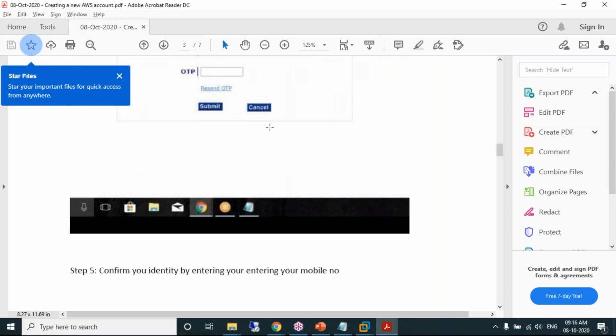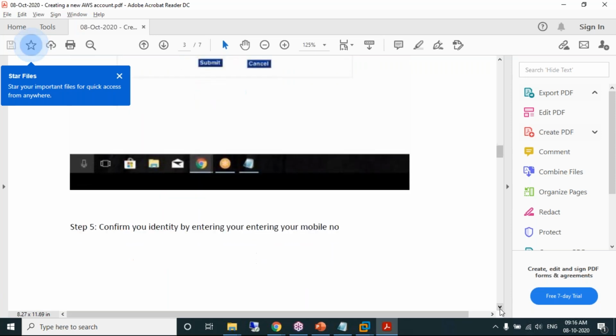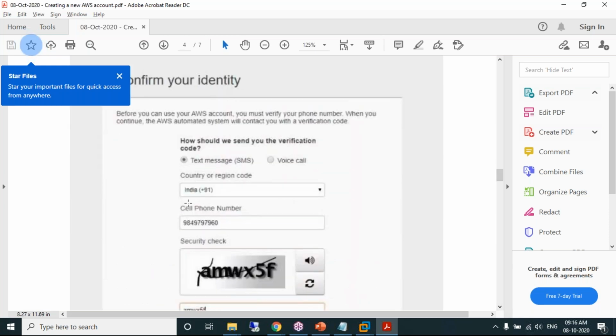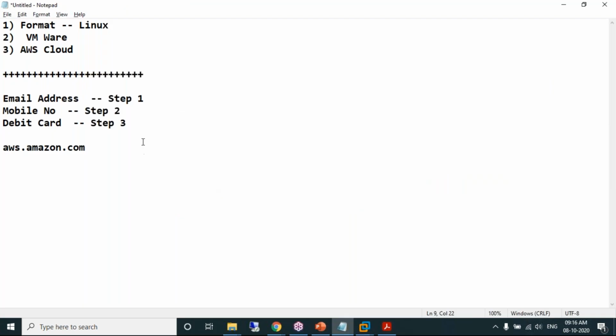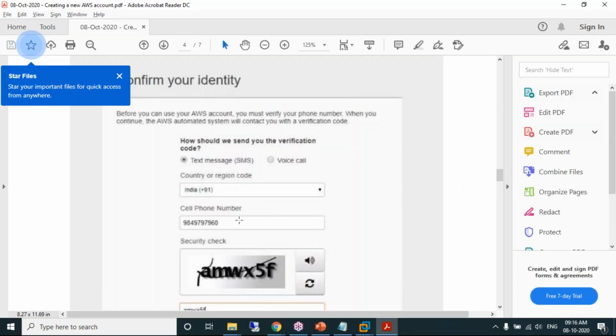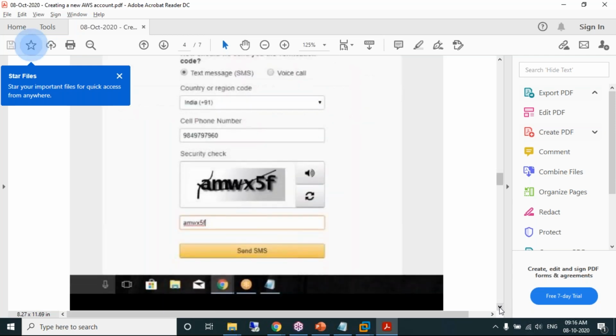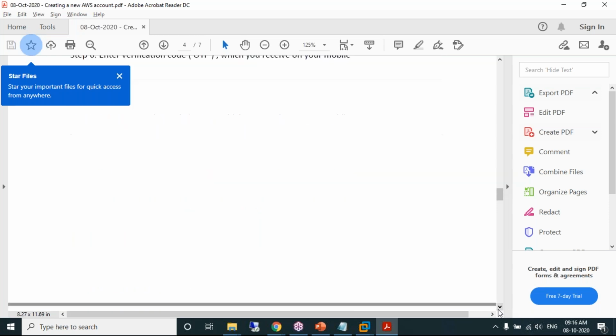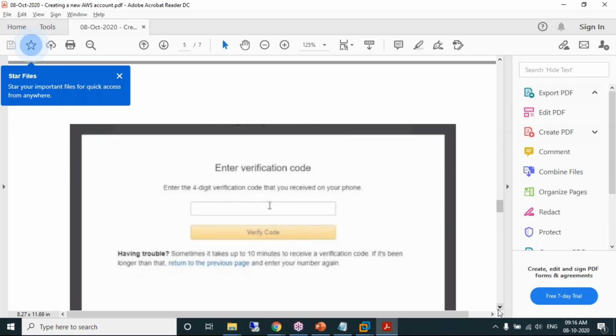Provide a valid OTP. It is asking you to enter the mobile number one more time. You already have entered the mobile number here in step 2. You need to repeat entering the mobile number one more time. You get an SMS again. You need to enter the SMS.